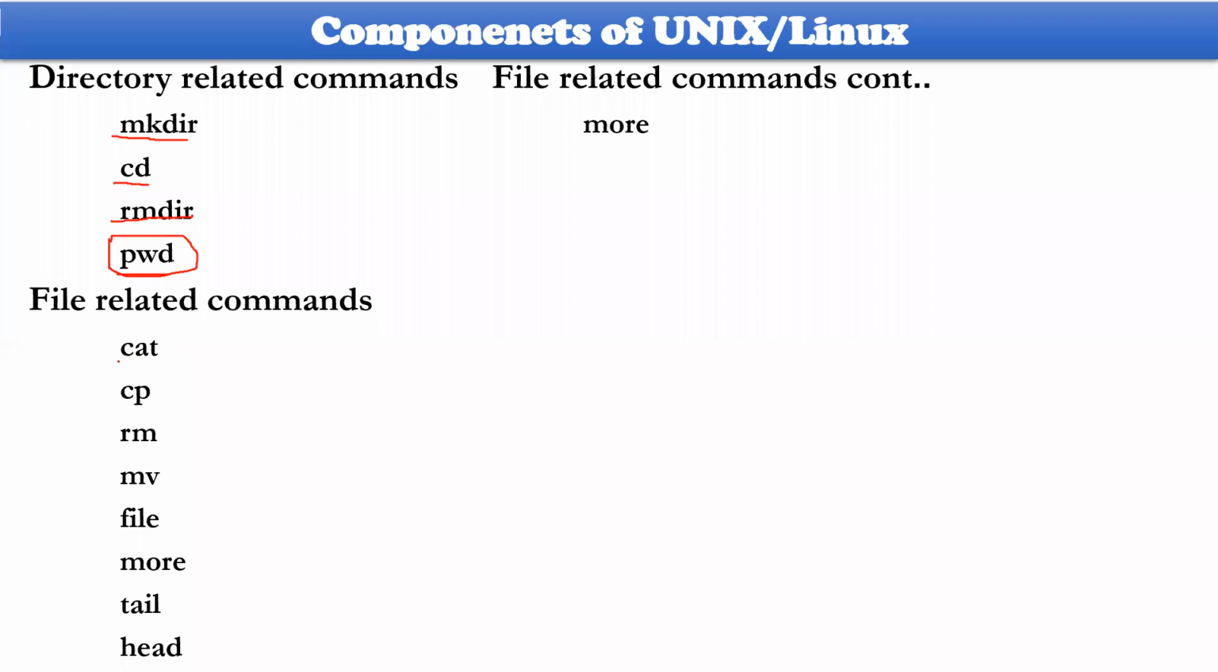And then, followed by that, we have already discussed cat. cat can be used to create a file: cat, then greater than, then a file name, any file name, will create the new file. Whereas if you take cat without the greater than, with some file name, it will display the contents of your file. So these two were covered in the previous session itself.